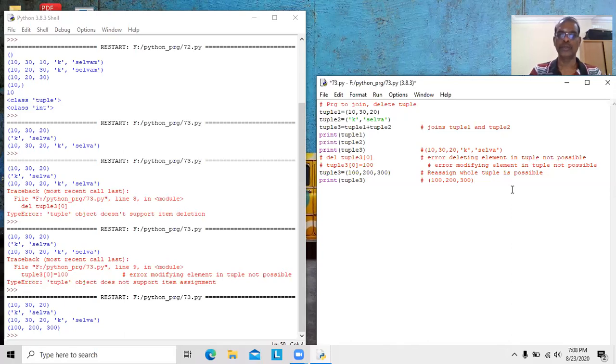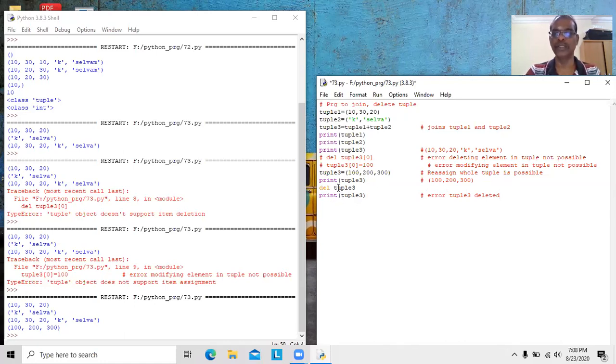So deleting a whole tuple is also possible. Del tuple 3, it is possible. Then we can try to display the elements available in tuple 3. So this line gives error, because tuple 3 is already deleted. So deleting or modifying a single individual element available in a tuple is not possible, whereas deleting the whole tuple is possible.